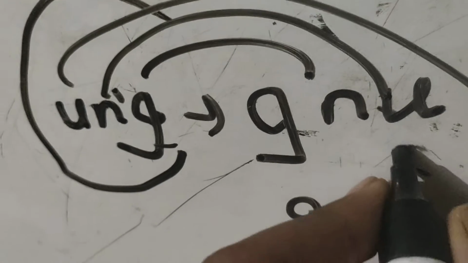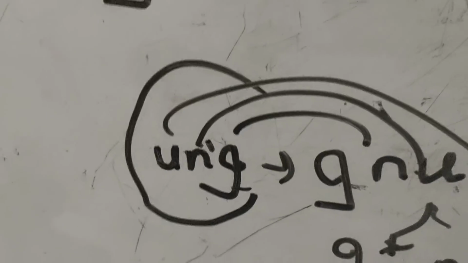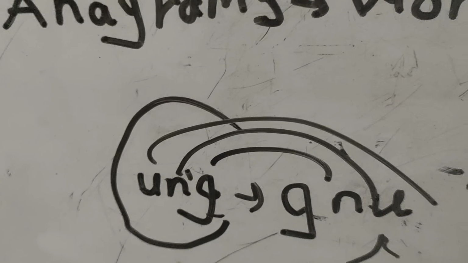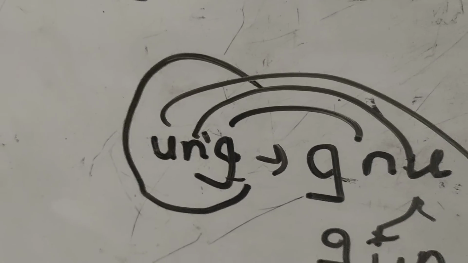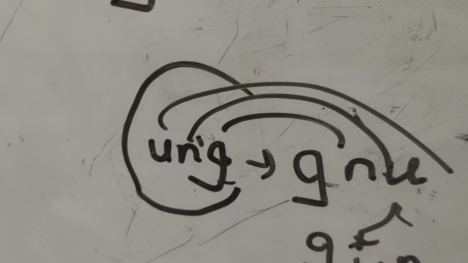Now take this U to the second place, and we get the meaning: gone. So you have to take the letters one by one and see the sequence in which the word becomes meaningful or not. You have to see this in anagrams.